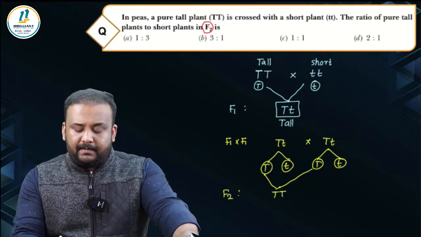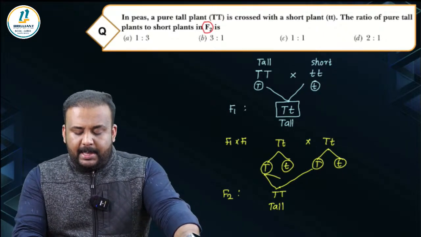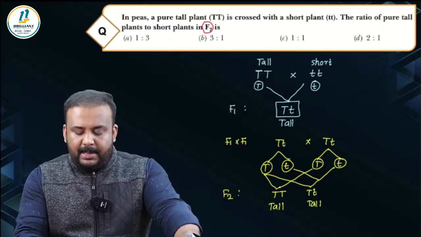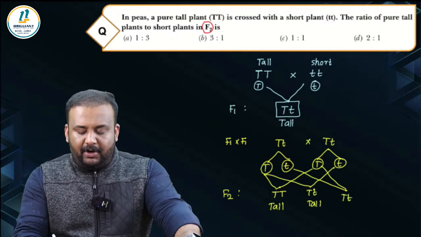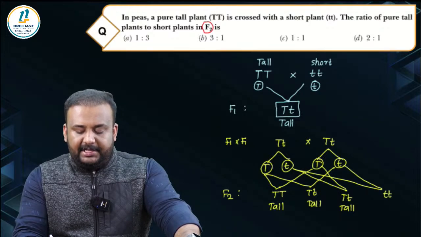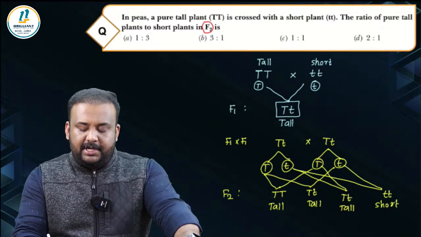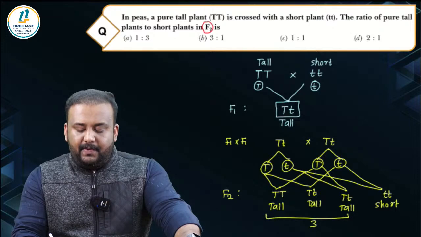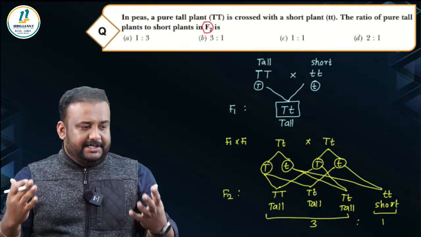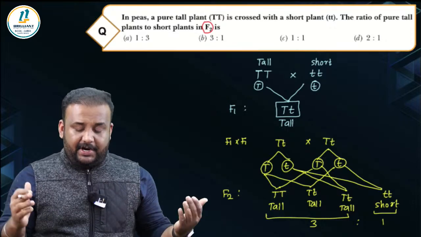Capital T, capital T, which is going to be tall. Then capital T, small t, which is again tall. Then again capital T, small t, which is also tall. And then the last one is small t, small t, which is going to be short. So we have 3:1 as the ratio of the phenotypes, meaning what we externally see is 3 tall and 1 short.